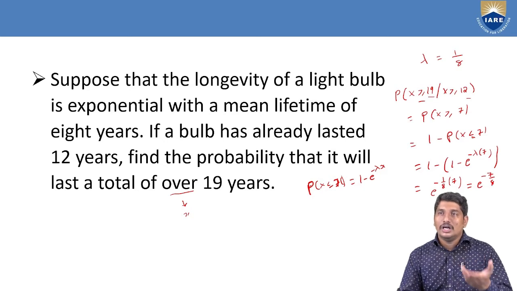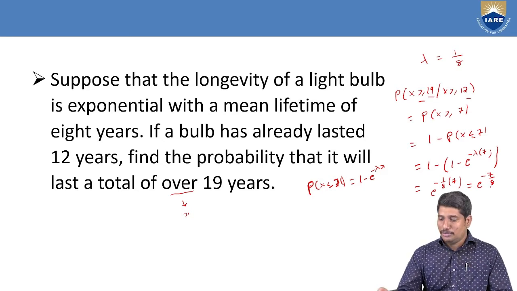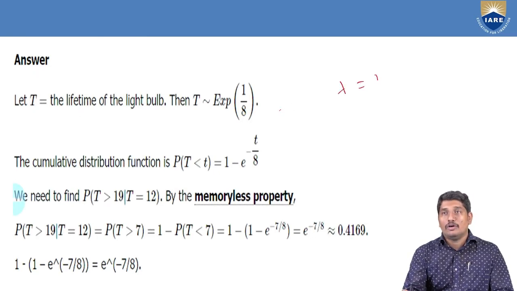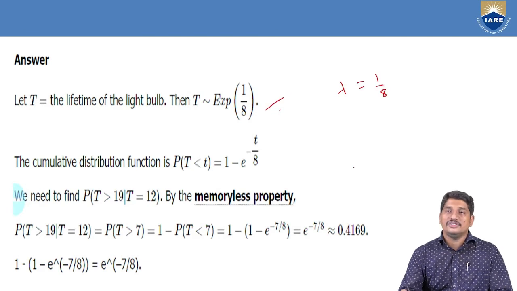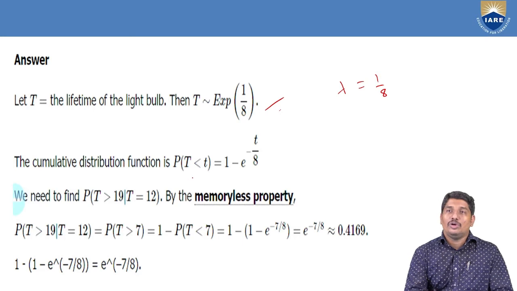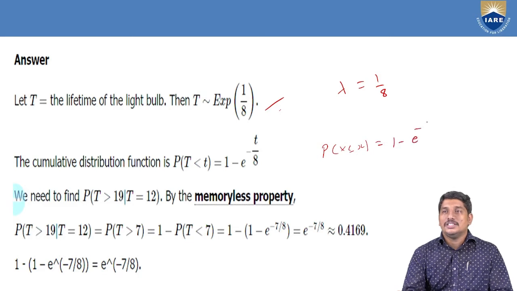Let us look into the solution once again with the help of the PPT. Next slide. So clearly, according to the data, lambda is 1 by 8. That is what I have written here in the first line. And according to the cumulative formula, P of x less than or equal to x is 1 minus e power minus lambda x, that is 1 minus e power minus t by 8.